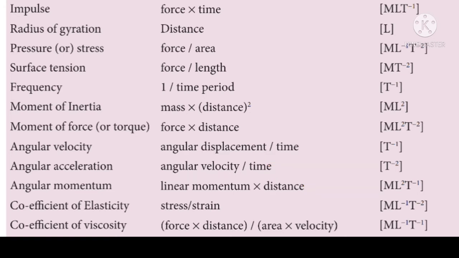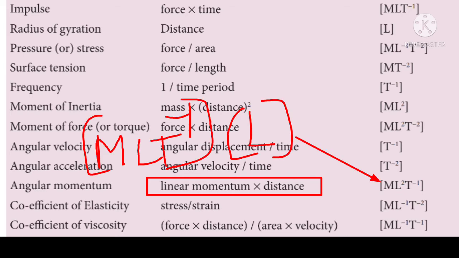And next, physical quantity, angular momentum. The expression for angular momentum is linear momentum into distance. The dimension for linear momentum is MLT^-1, into the dimension for distance, L. Hence, ML^2T^-1 becomes the dimension for angular momentum.